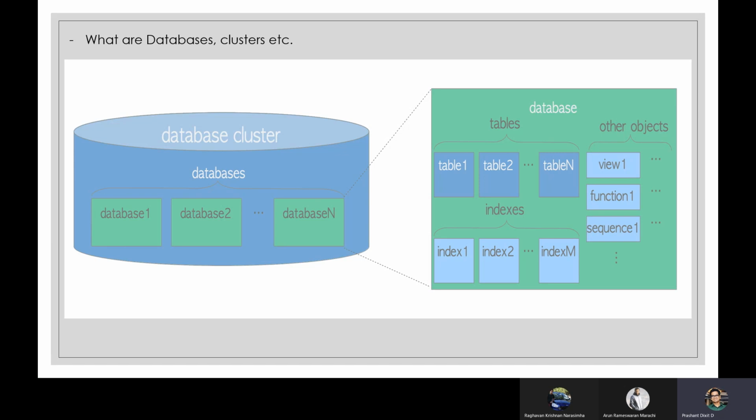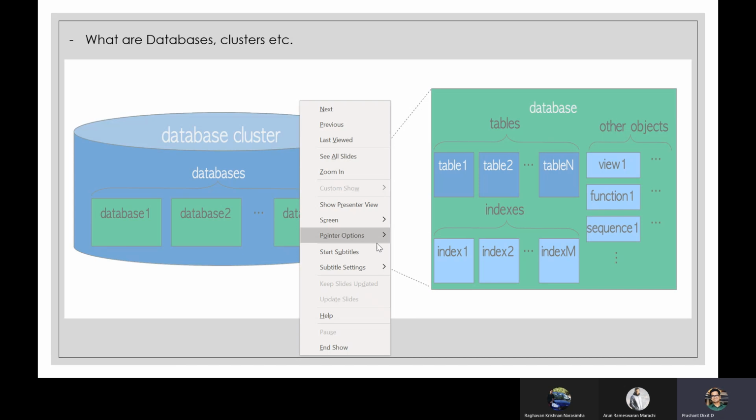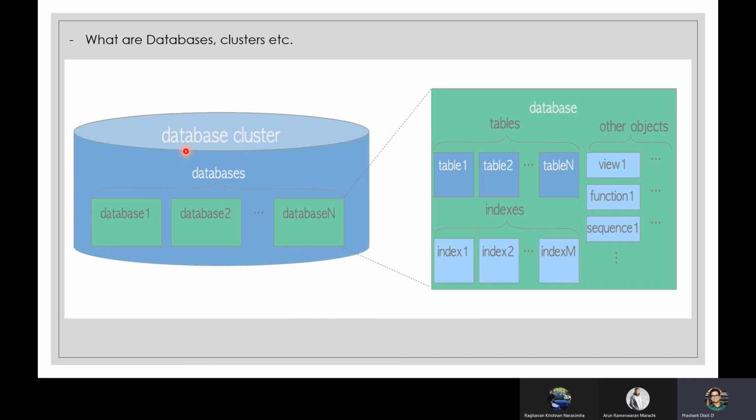If you see this diagram, this image that I've used here in this presentation, this is a database cluster, right? Inside the database cluster, we have database 1, database 2, database n. You could have hundreds of databases within a database cluster. Every database is independent and not dependent in any way on the other databases. Database 1 and database 2 are entirely different and fully sovereign, so there is nothing common between these two. And if we check any of these databases, it contains triggers, functions.